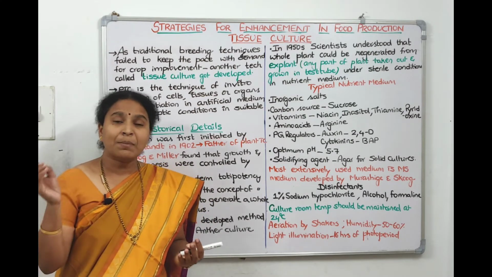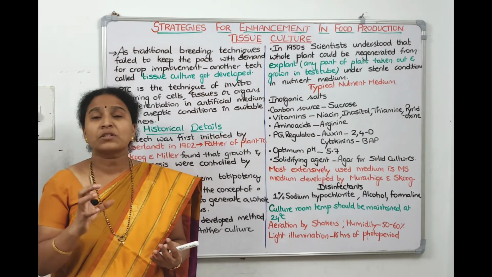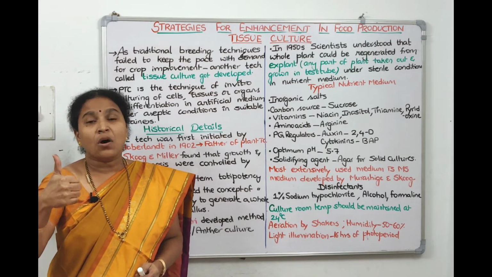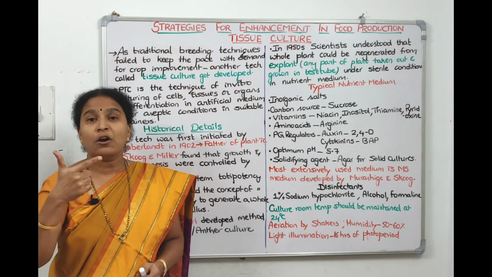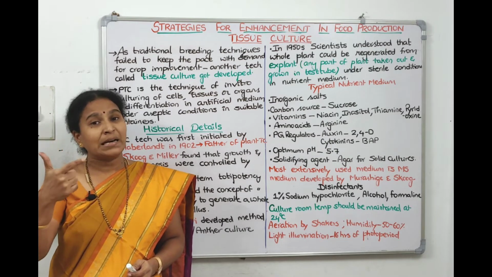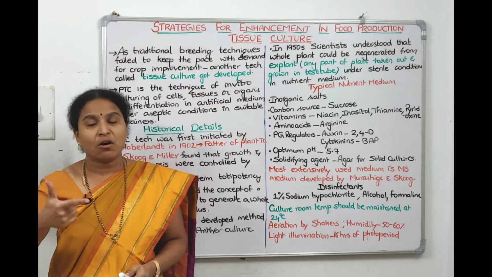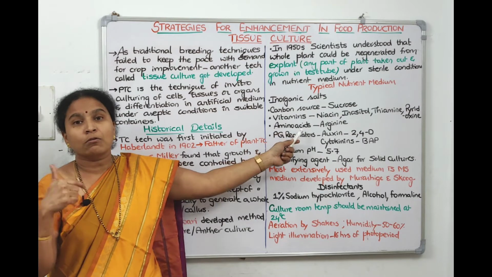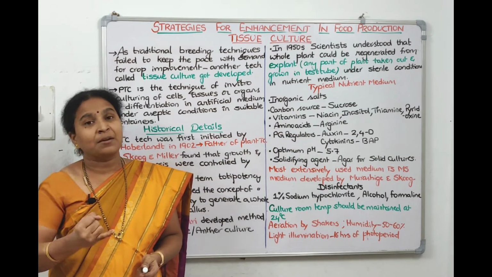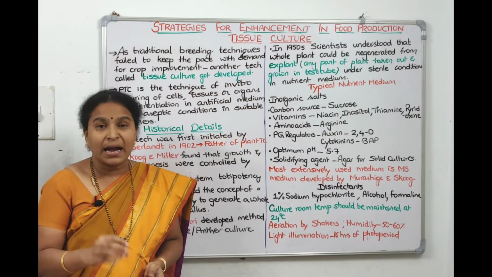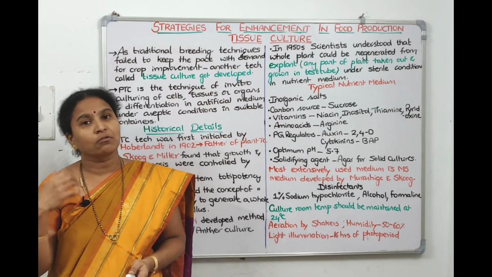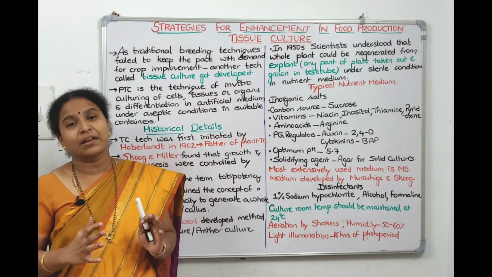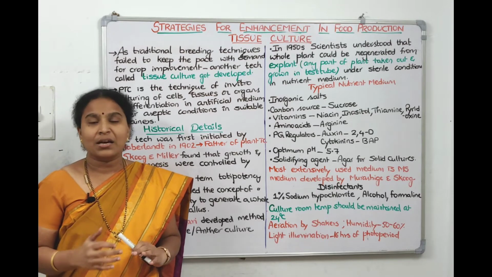So we are going to supplement all the macro elements and micro elements which support the growth of the plant in the tissue culture medium. That is the first component. The second one is an organic carbon source. We know that plants use glucose and sucrose, so we provide sucrose here as a carbon source. The third is vitamins, which promote growth at a faster rate. Vitamins like thiamine, niacin and pyridoxine are added to the medium. Amino acids we also supplement, particularly arginine, which helps in growth again.